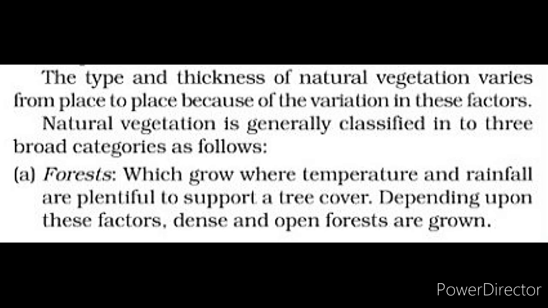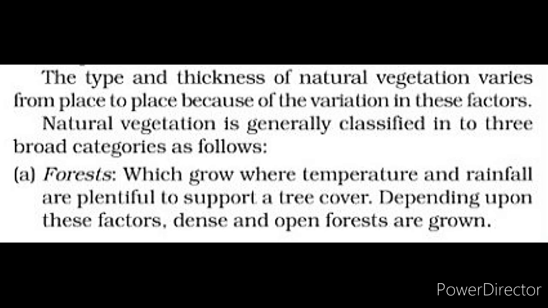So natural vegetation is generally classified into three broad categories. Now see what the categories are. This is the most important thing which we all have to learn in this chapter. First one is forest. Now what do you mean by the term forest? Vegetation cover which grows where temperature and rainfall are plentiful to support a tree cover.